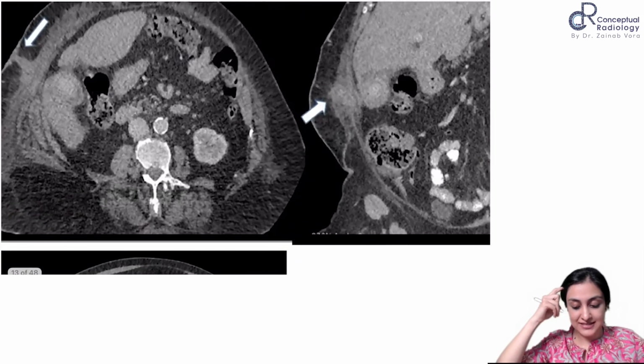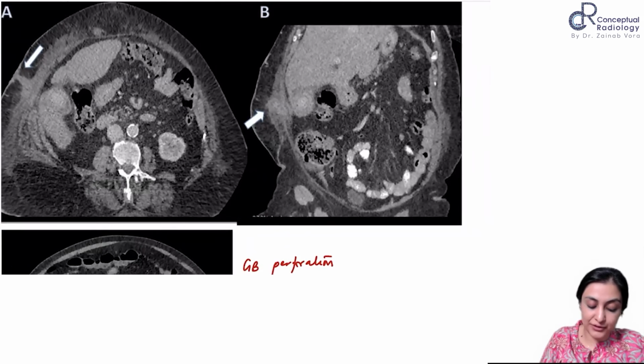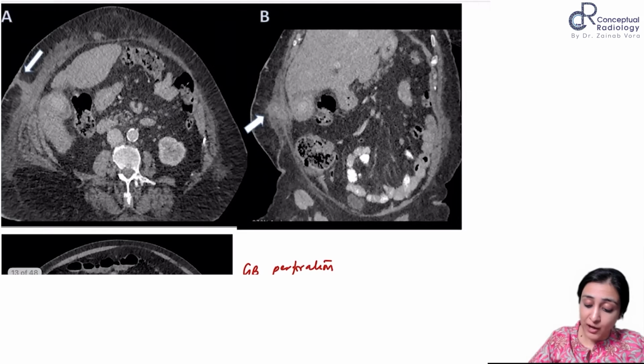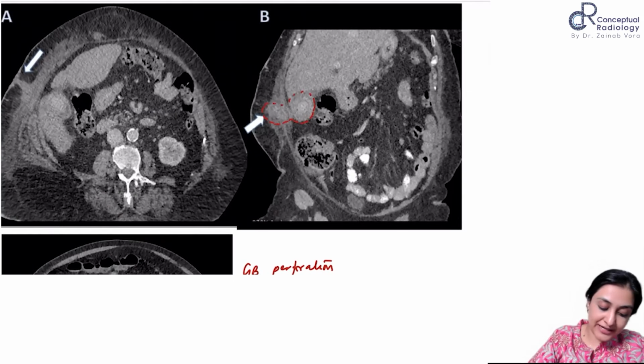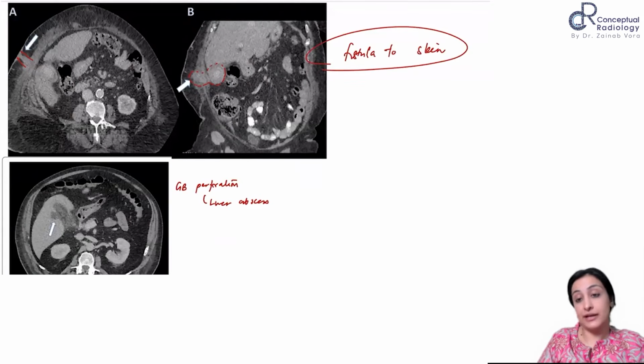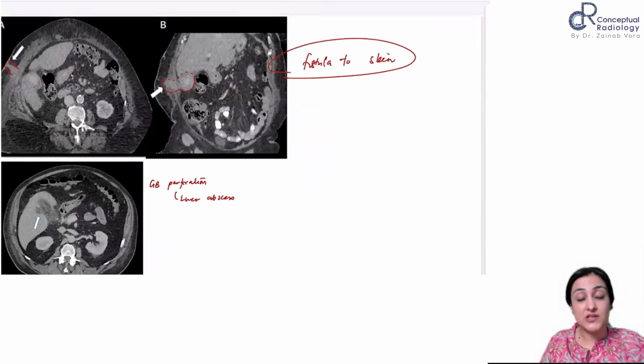And look at this case. This is one more layer of complication. Can somebody tell me what's happening here? Yeah. So now that gallbladder has perforated and it's formed a fistula, right? Can you see this? So it's tracking outside. Very nice. So this is where you have a fistula to the skin, cholecystocutaneous fistula. Okay, so these are the various complications.